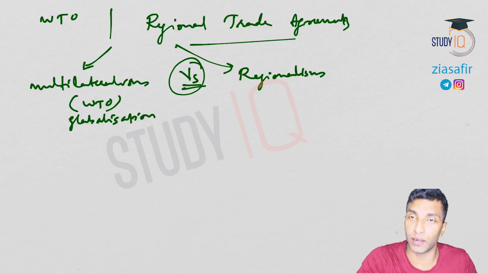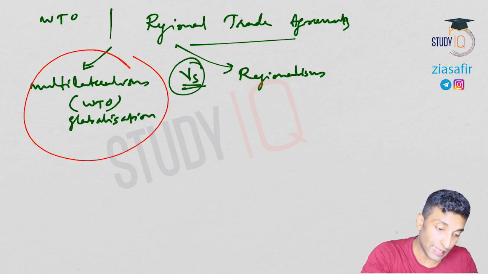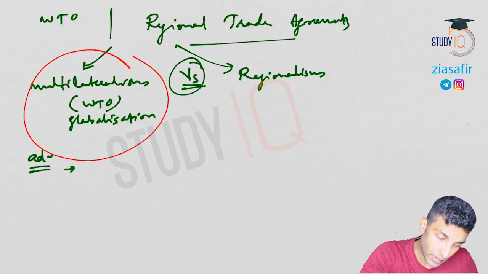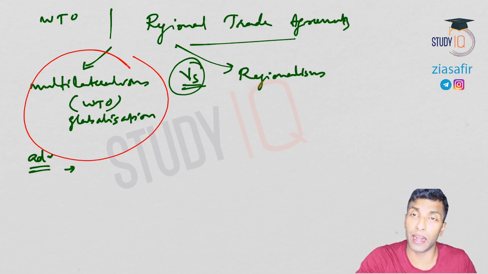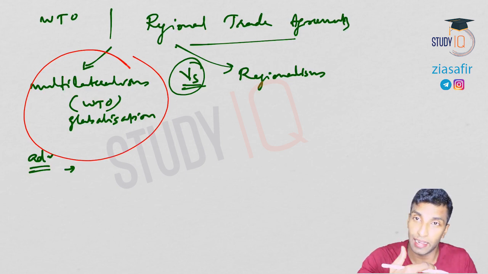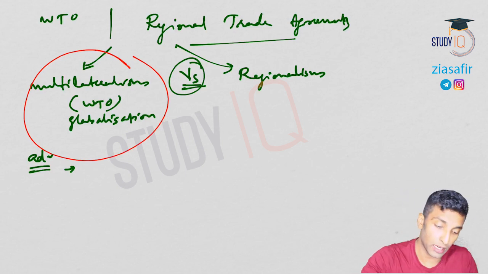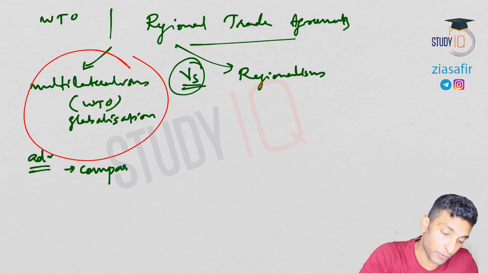See, which one is better? Always multilateralism is better. I'll tell you why. What are the advantages? There is always a comparative advantage, and as per all economic theories, the less developed countries will get benefit out of globalization. Why? Because there is an equalization process. The benefits will be passed on to the less developed countries if there is globalization. But there is a threat also. We'll come to that threat, because it actually increases the vulnerability also. So the advantage is the comparative advantage first.